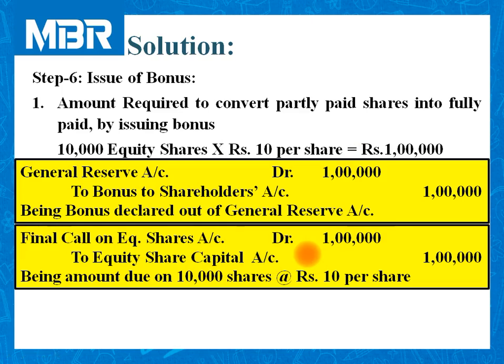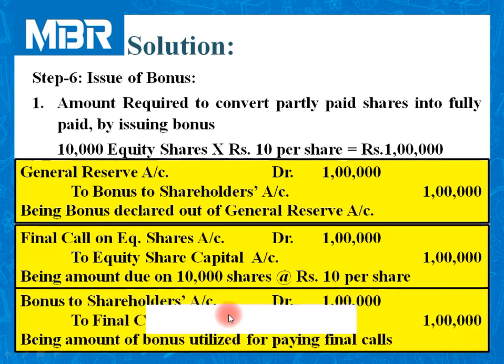Generally, when we are making a final call, the very next entry is amount received, that is bank account. But here, instead of bank account, we will use bonus to shareholders account. Bonus to shareholders account debited rupees 1 lakh to final call on equity shares account 1 lakh.